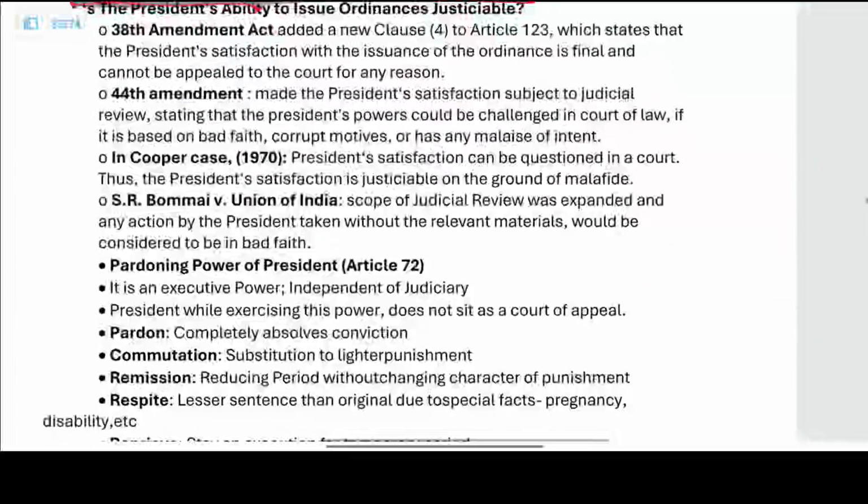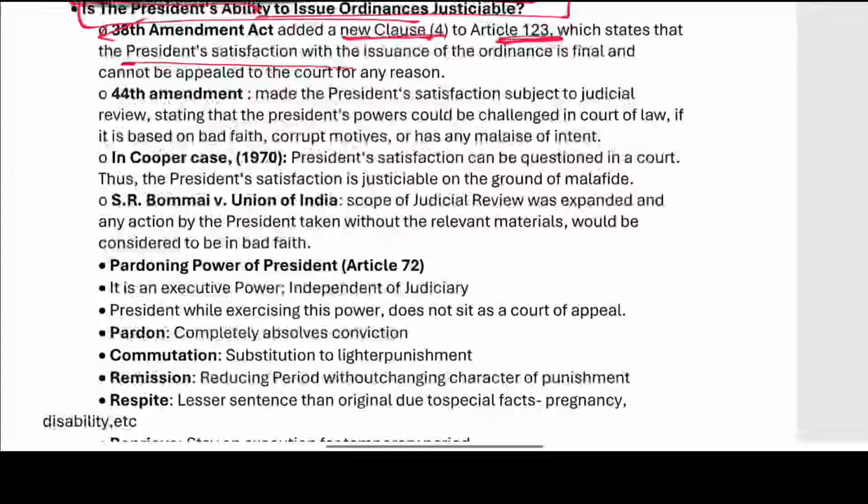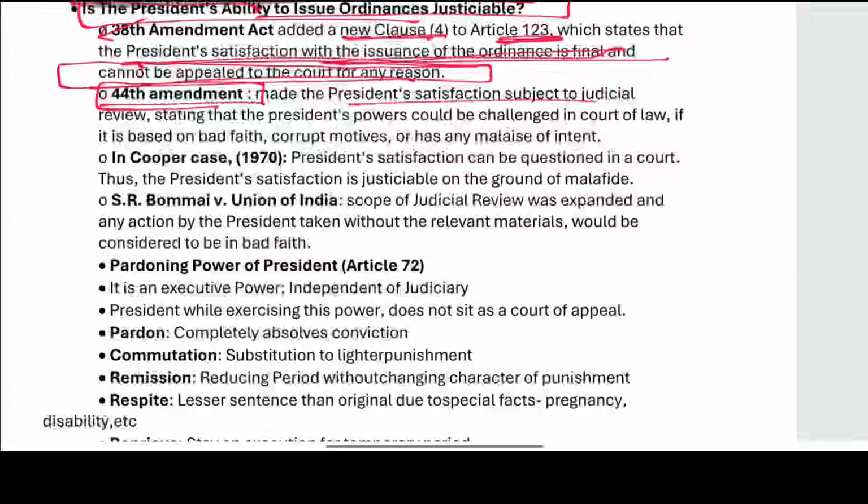It should be mentioned that the president's ability to issue ordinances is justiciable. The 38th Constitutional Amendment Act added a new clause to Article 123, stating that the president's satisfaction with the issue of the ordinance is final and it cannot be appealed to the court for any reason. But the 44th Amendment made the president's satisfaction subject to judicial review, stating that the president's power could be challenged on the ground of law if it is based on bad faith, corrupt motives, and malafide intent.